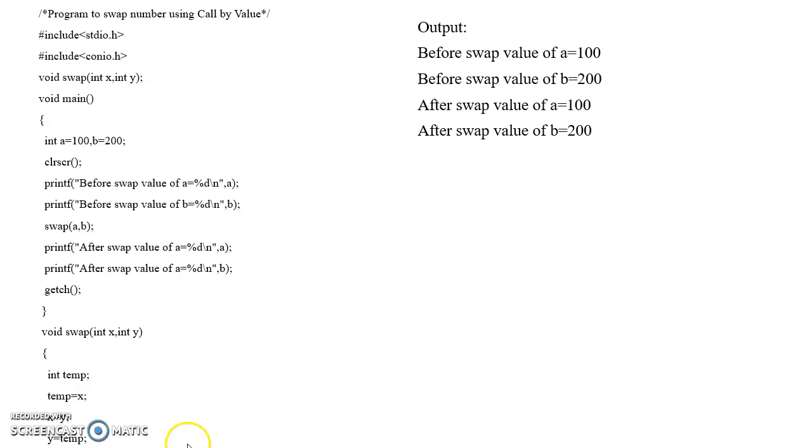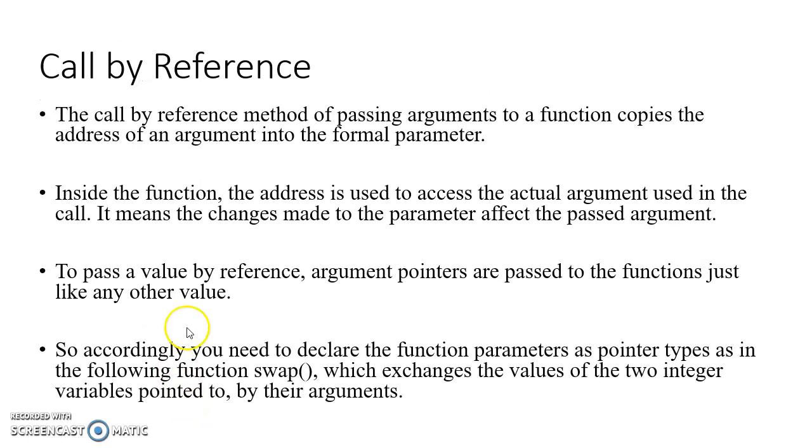Now we are moving to the next concept, that is call by reference. So what is the meaning of call by reference? In call by value, we are just assigning the value of the actual parameter to the formal parameter.